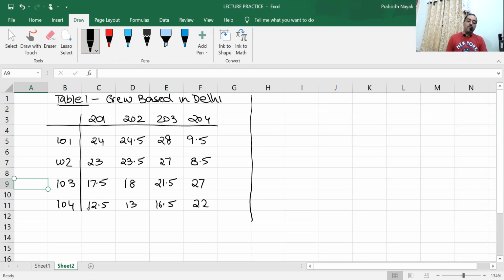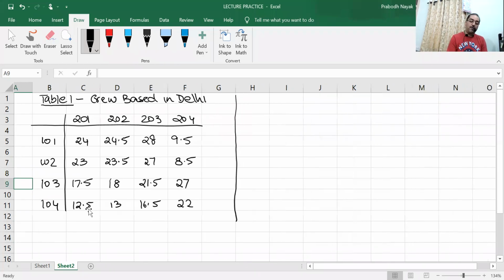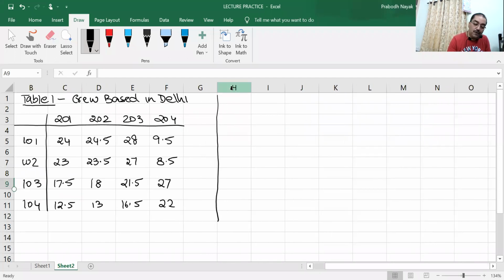Now this is for crew based in Delhi. Now we have to work the reverse. Suppose the crew is based in Jaipur. So we'll have to look at the same problem from the Jaipur point of view. So right here, Table 2, crew based in Jaipur.